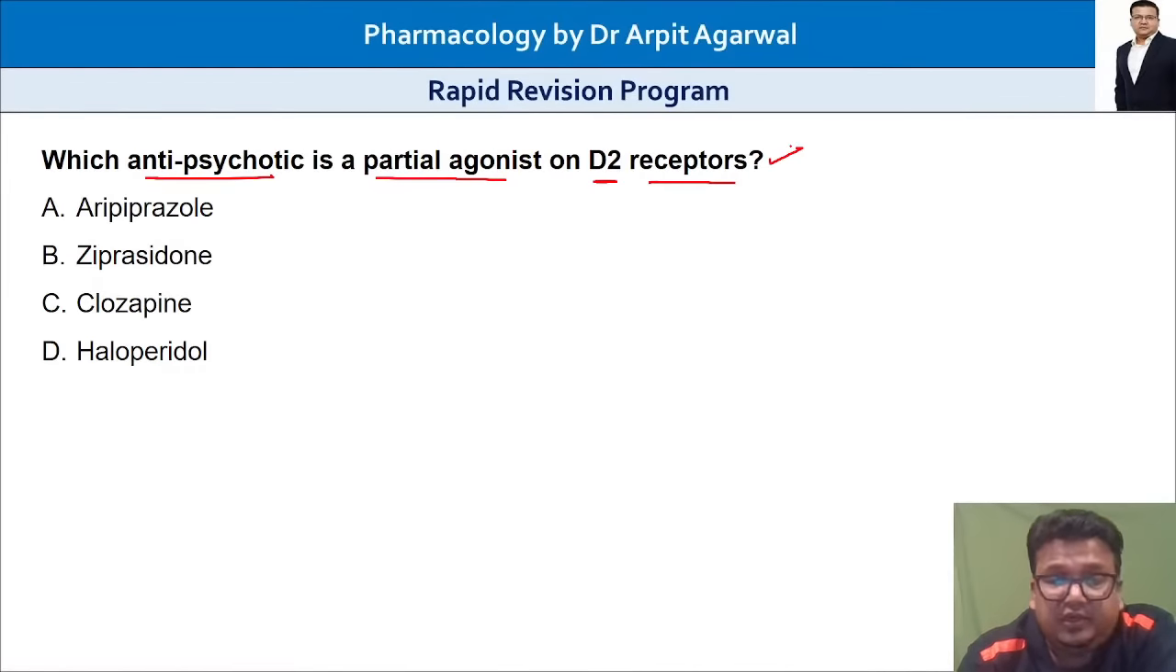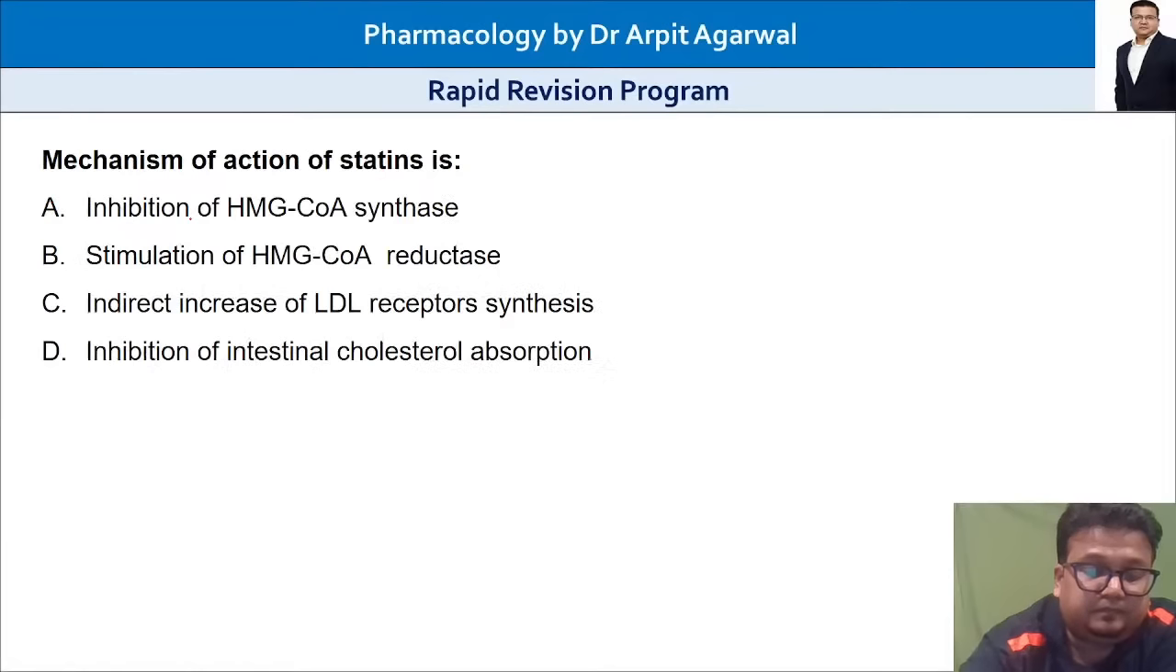Yes, partial agonist on D2. Simple question, everybody, I hope, knows. The answer is aripiprazole, the very commonly asked antipsychotic. Haloperidol is a D2 blocker, not a partial agonist, so keep that in mind. Aripiprazole is the drug that is a partial agonist on D2, not a D2 antagonist.